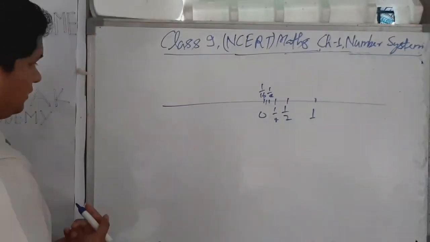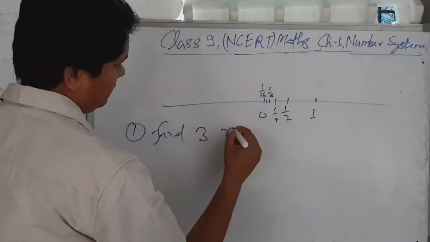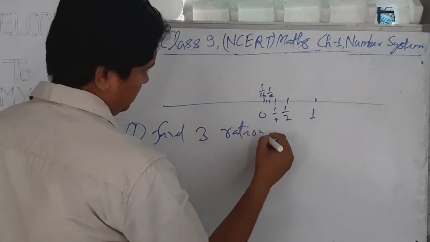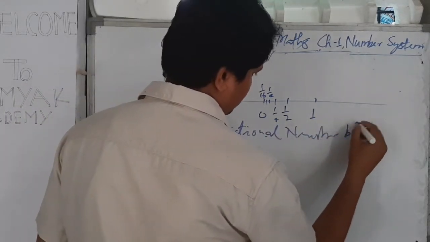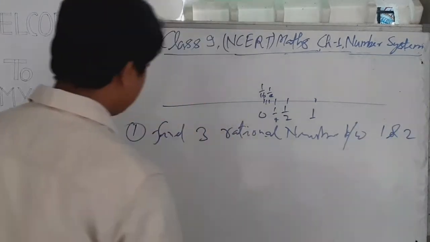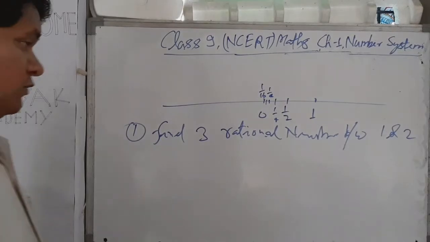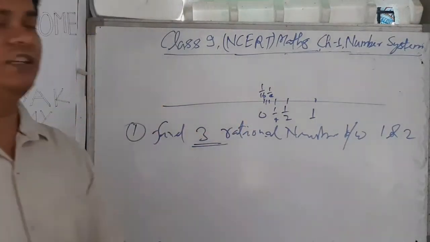Suppose we take one question. The question says: find 3 rational numbers between 1 and 2.